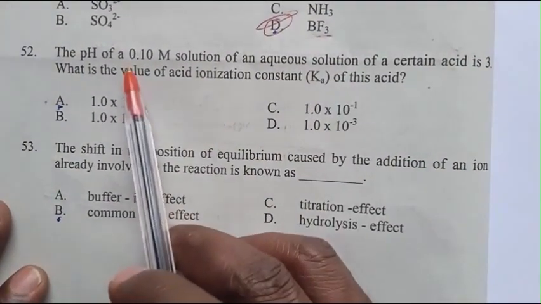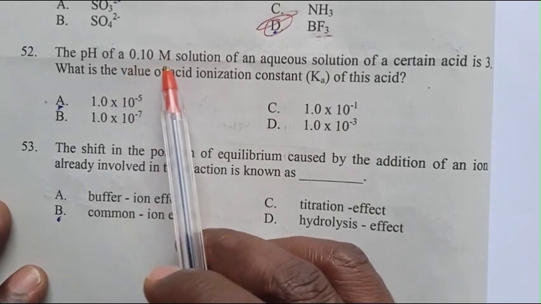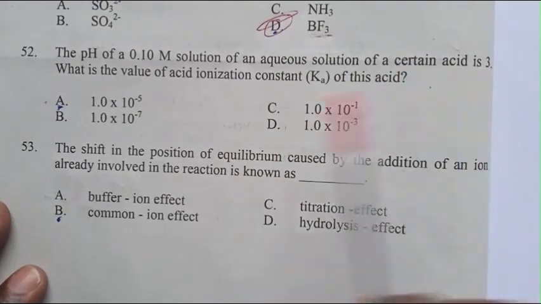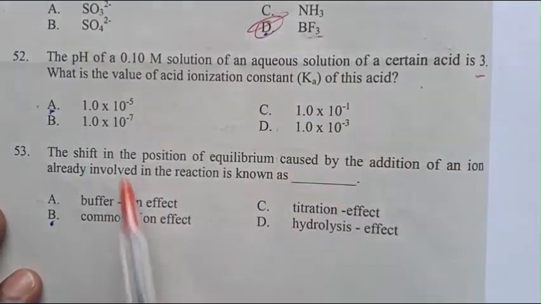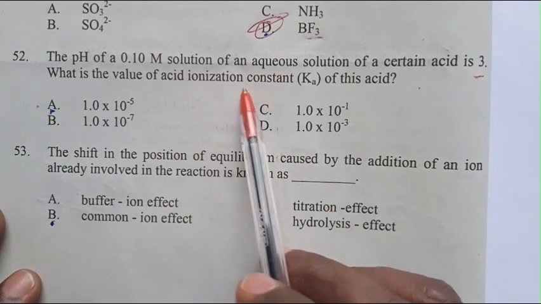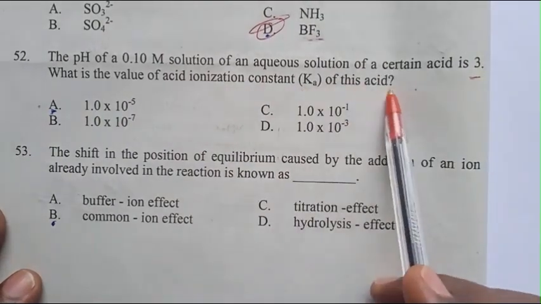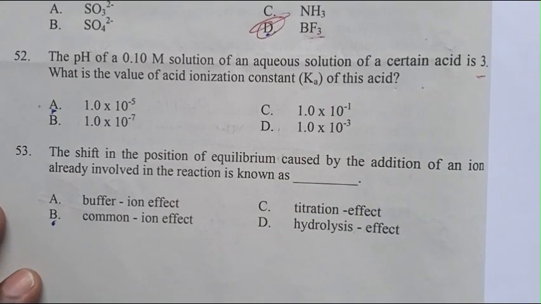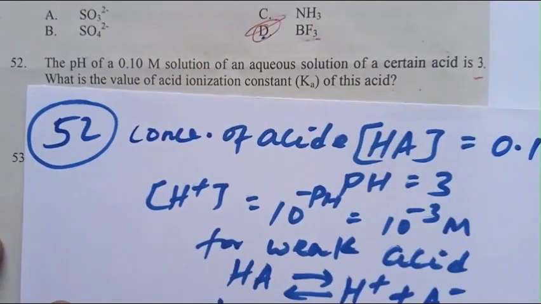Question 52. The pH of a 0.1 molar aqueous solution of a certain acid is 3. What is the value of the acid ionization constant Ka of the acid?